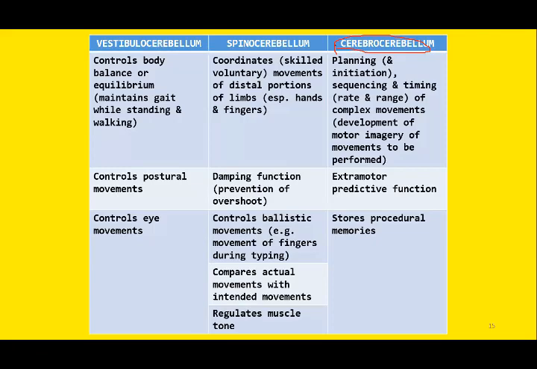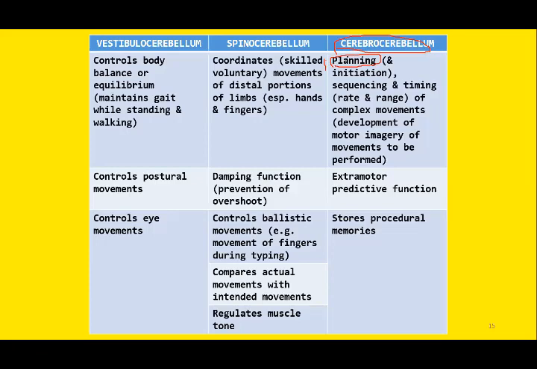And if you remember, cerebrocerebellum is the area of the lateral zone. So if you remember the two lateral zones of cerebellum on either side of the vermis, these are the region of cerebrocerebellum. And the first and most important function of this part is planning of the voluntary skilled movements.